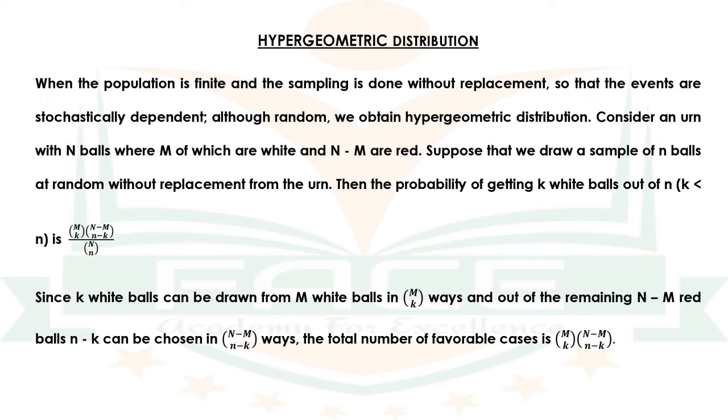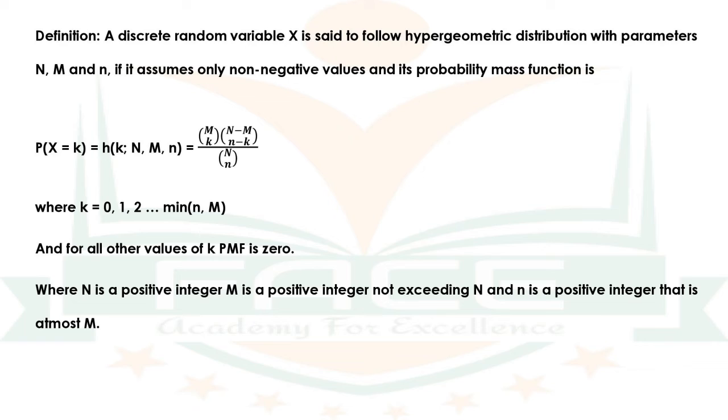Since k white balls can be drawn from M white balls in MCk ways, and out of the remaining N minus M red balls, small n minus k can be chosen in N minus M C small n minus k ways, the total number of favorable cases is MCk into N minus M C small n minus k.